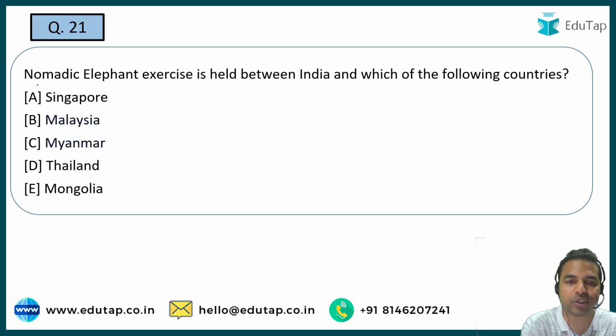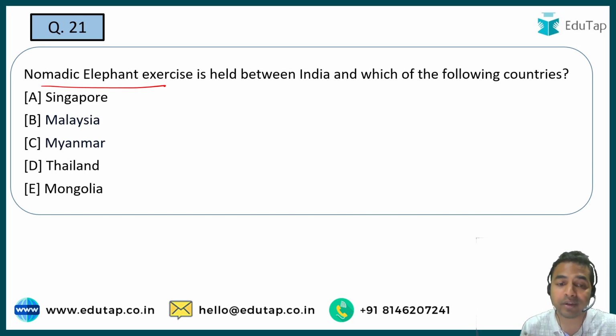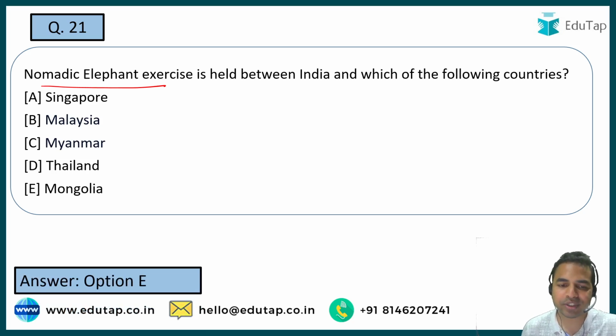So the next question is on the Nomadic Elephant exercise. You have to tell me the name of the country with which India conducts this particular exercise, that is Nomadic Elephant exercise. So guys, what is the right answer to this question? The right answer to this question is option E, that is Mongolia. So Mongolia is the right answer to this particular question. Absolutely right, it is the right answer.